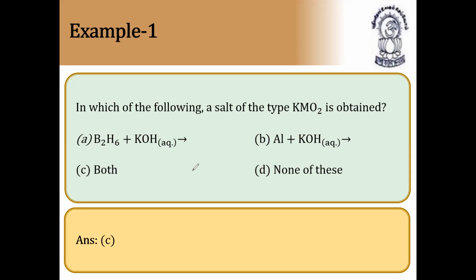More theory is there from this chapter. Definitely we'll do that. First we'll do the basic topics, then we'll go for the in-depth topics. So what happens when diborane combines with potassium hydroxide? With potassium hydroxide, it forms a salt of the type KMO2, that is KBO2. This is the reaction. You can see for both aluminum and boron, it will come like this. Hydrides of boron. Next question.